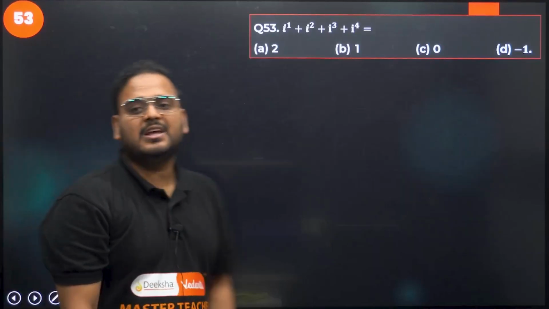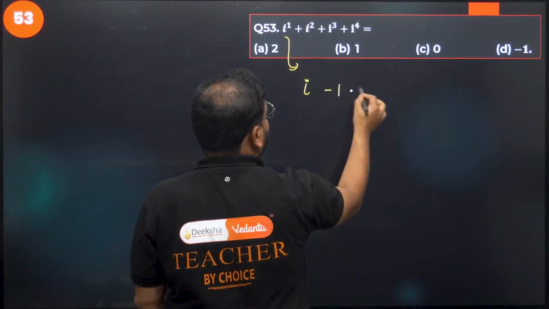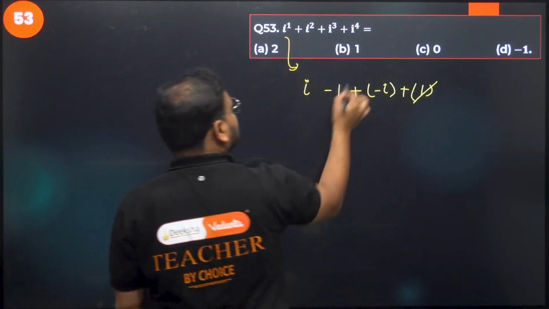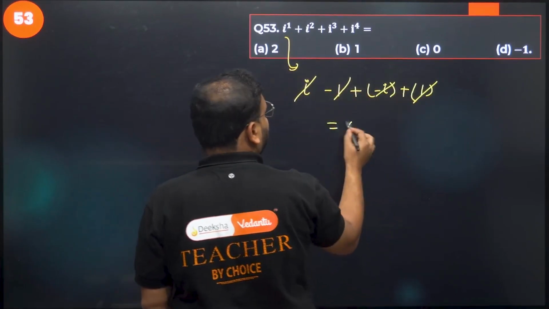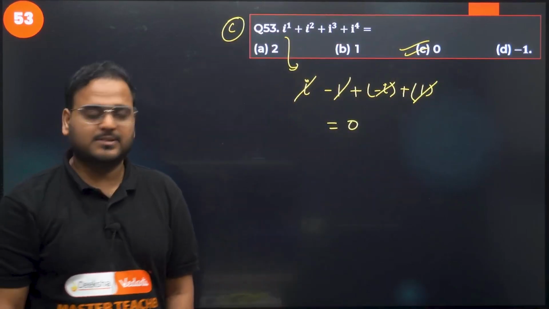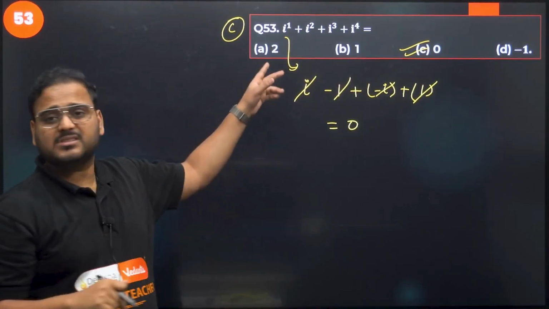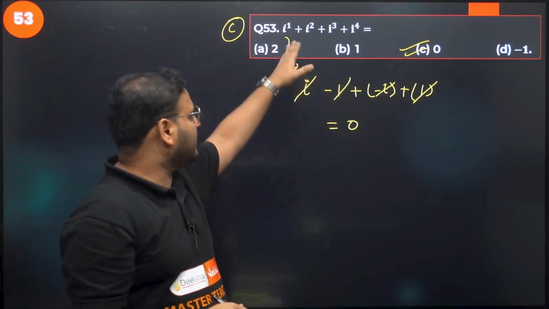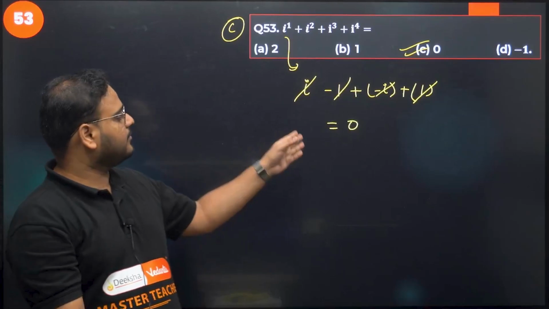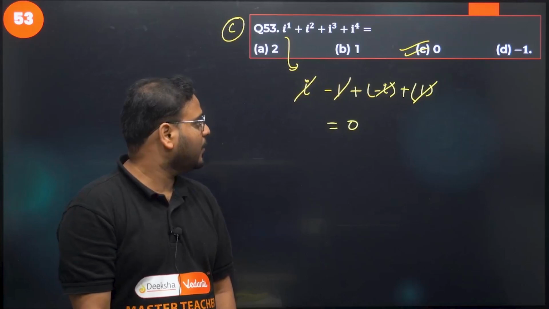Question number 53 now. Have a look. i power 1 is how much? i. i squared is how much? Minus 1. i cube is how much? I just told you, minus i. i power 4 is how much? Plus 1. Plus 1 minus 1 cancelled, plus i minus i cancelled. The answer is 0. Option C is correct again. Similar to this, a question came in COMEDK also. I don't remember the exact question, but there were bigger powers, like i power 100 something. If you simplify, it will come like this only. We can divide the powers in terms of multiples and addition, and you get the result. This is clear.